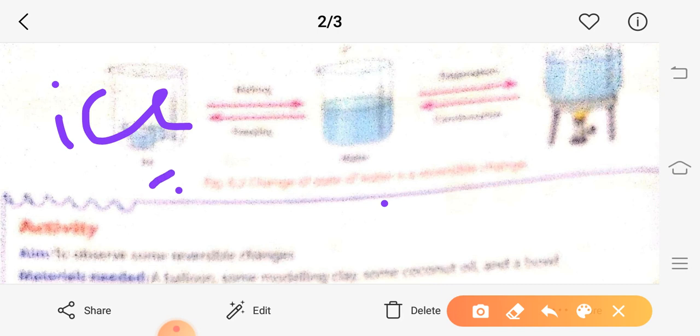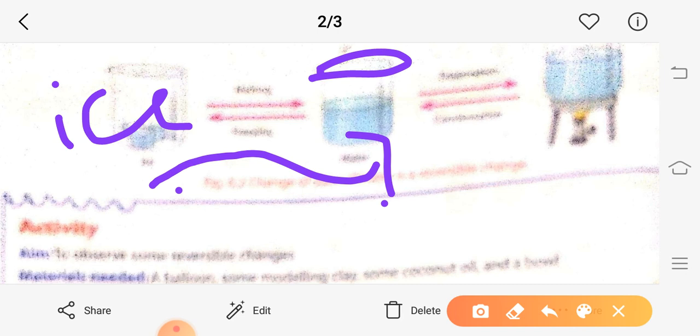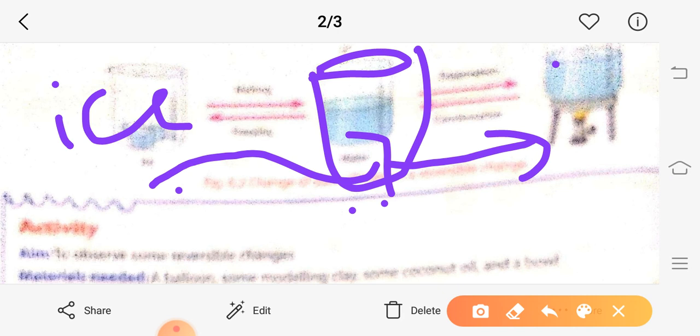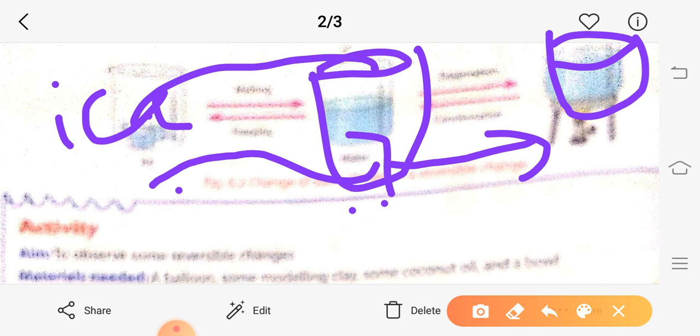Ice on heating changes into water, and water on heating changes into water vapor. When ice melts, it changes into water, and when water evaporates, it changes into water vapor.